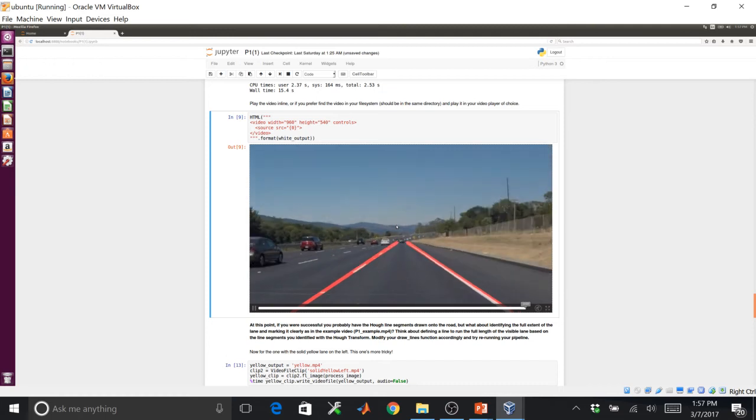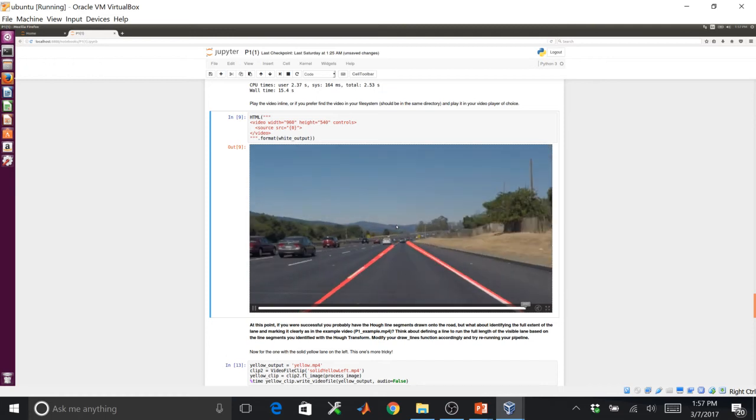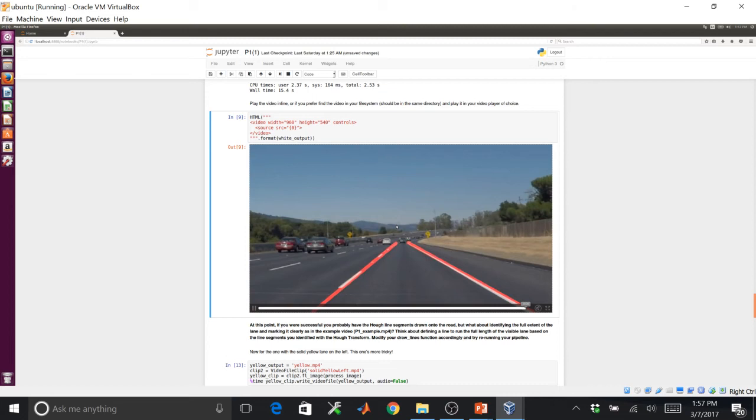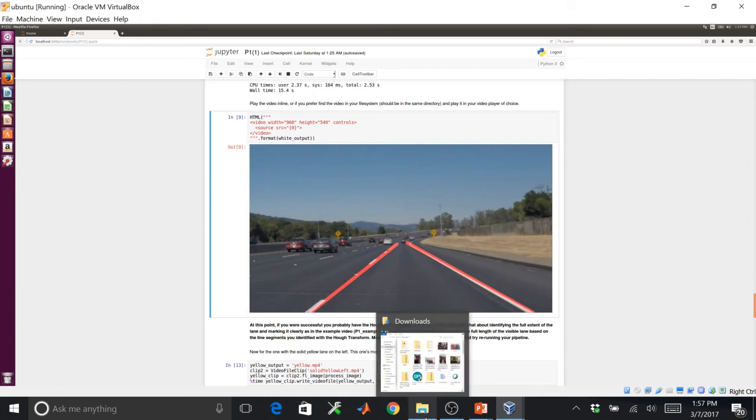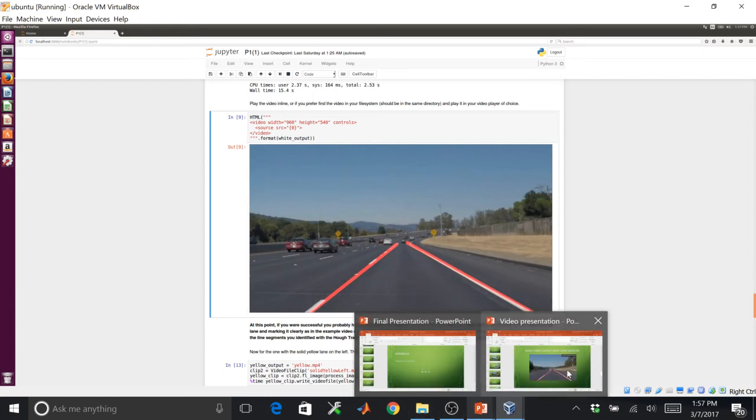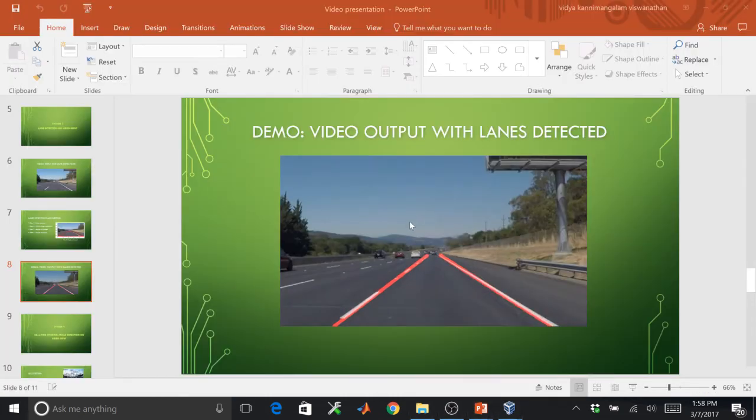You can see that the video has the lane lines highlighted in it, but still we can see that the video is running too slowly because I'm using VirtualBox, a Linux inside the Windows. So I have downloaded this video output from the file manager and emailed it to my account, and I downloaded it on my Windows machine, and I have put that output video in the presentation here.